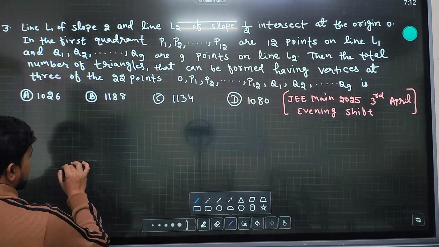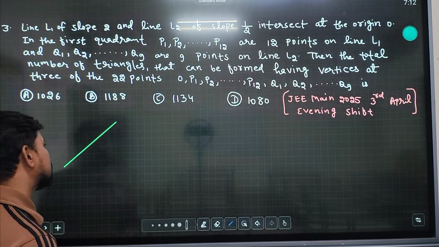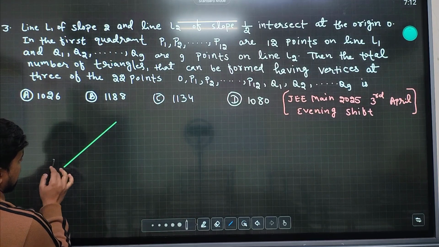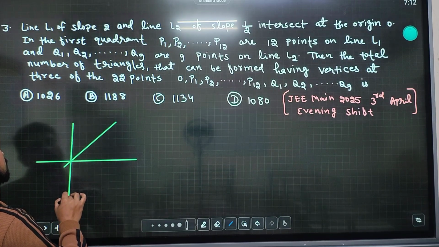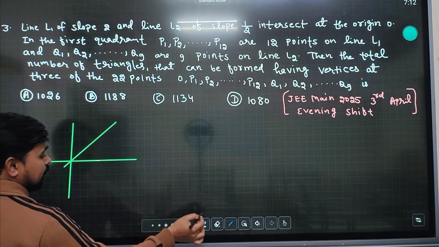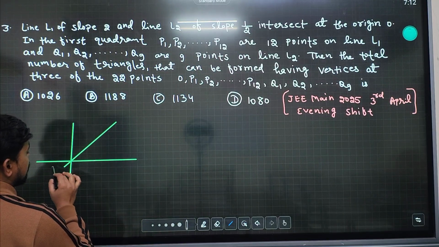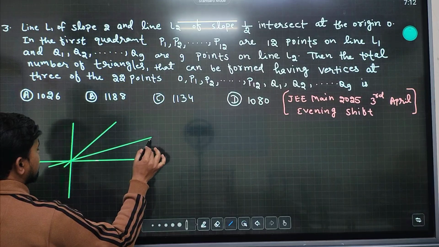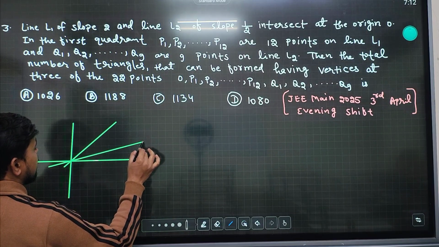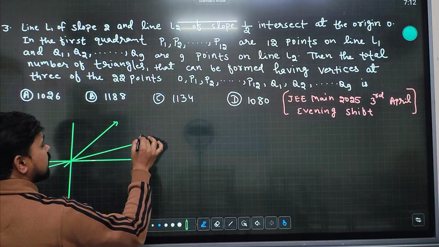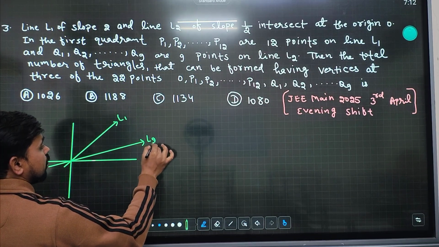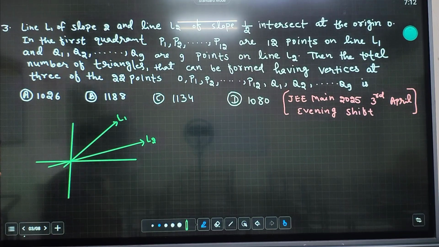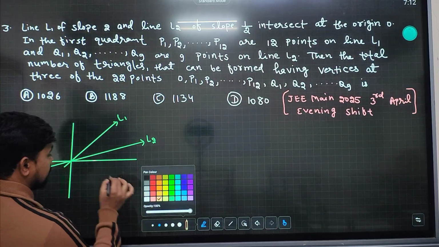Suppose there are two lines. This is the slope 2 line, let's suppose this is line L1, and one more line that is passing through the origin. This is line L2, whose slope is 1 by 2. So basically there are two lines: this is L1 of slope 2, and this is L2 of slope 1 by 2. So here the origin is there. This is the origin.